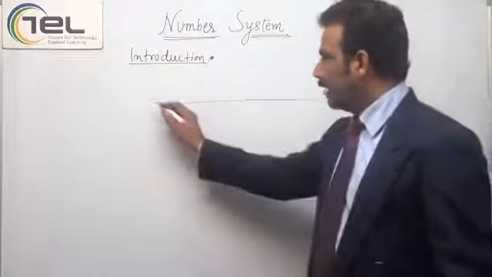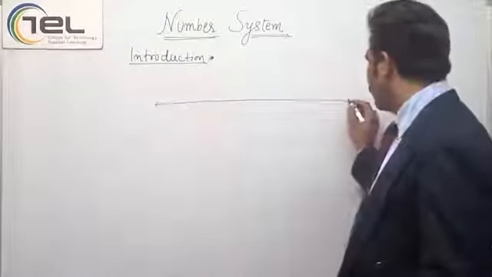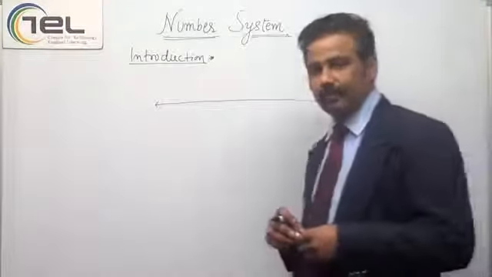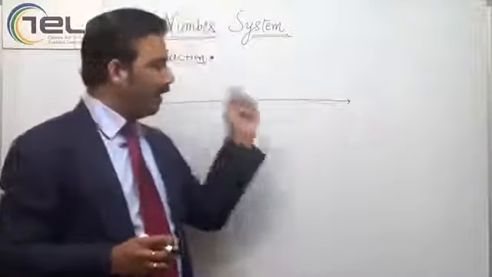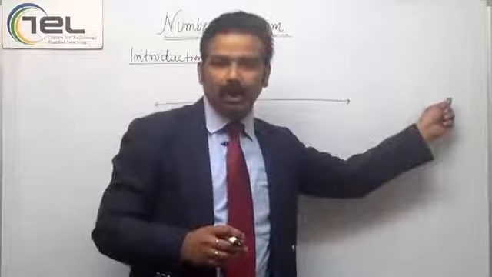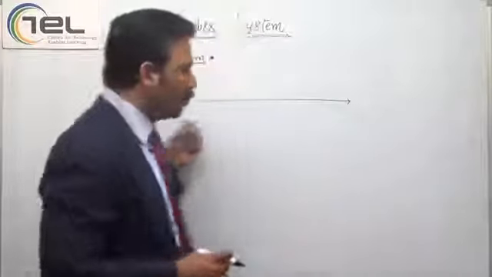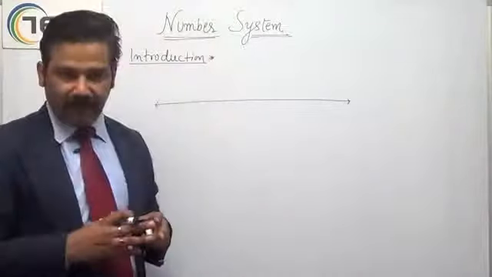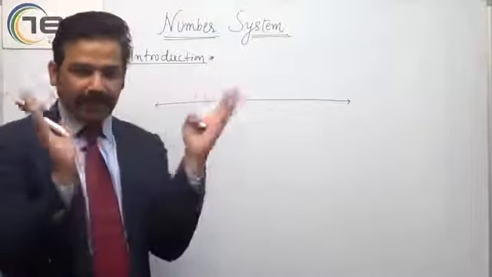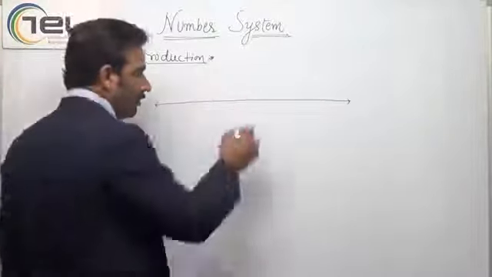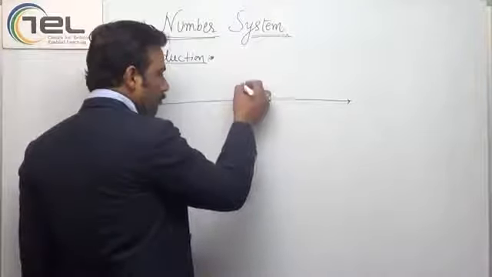This number line has arrows on both sides. Now what do these arrows represent? They represent that the line goes to infinity on the right side and goes to infinity on the left side. And in between them, we divide the number line with a number which is known as 0.